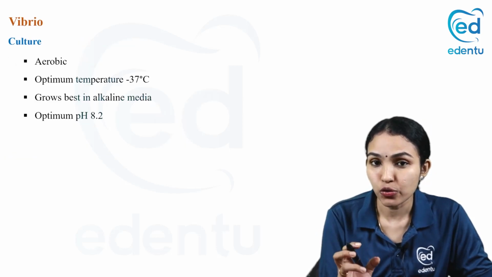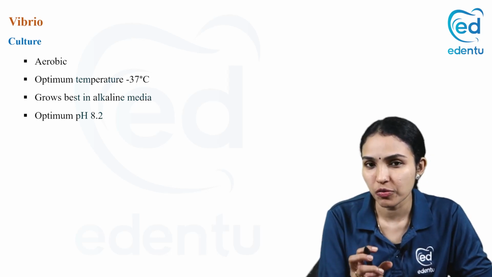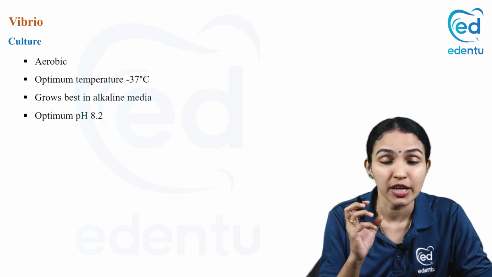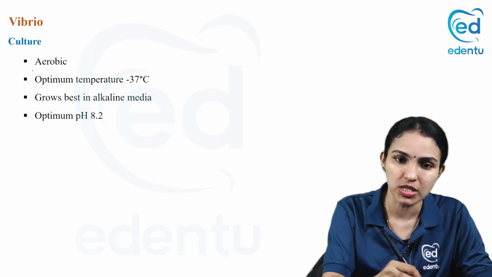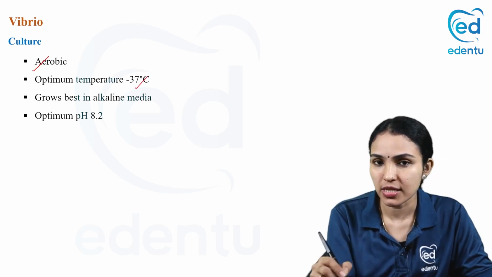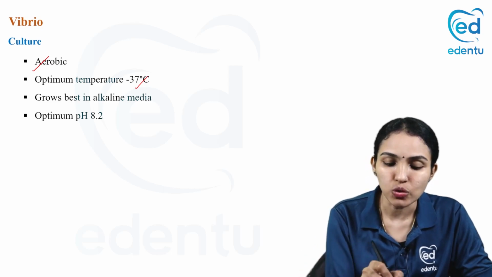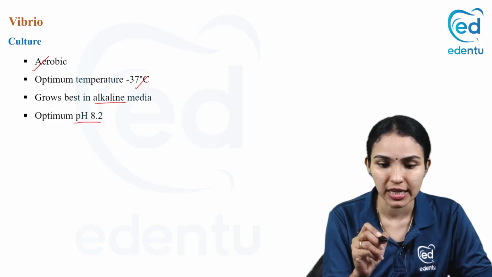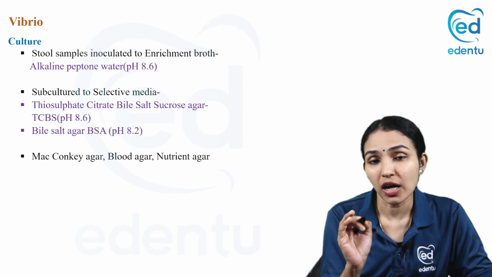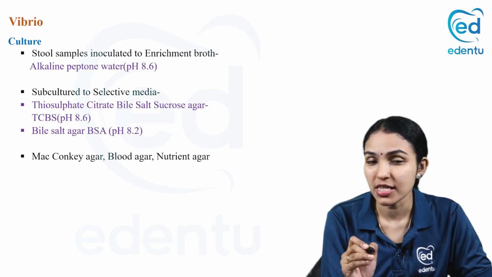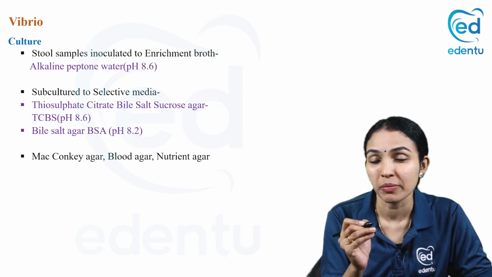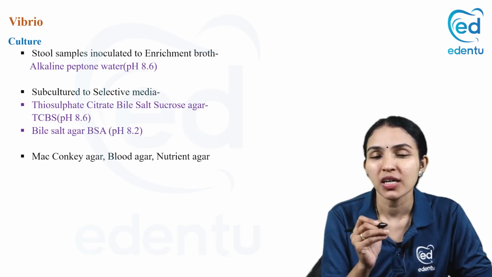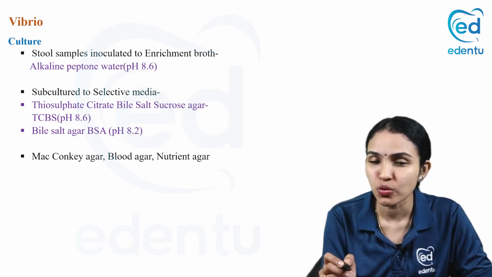This bacteria is aerobic, so when you think about the culture of Vibrio cholerae, you have to be sure that this is put in an aerobic incubator. It needs oxygen and the temperature is 37 degrees Celsius and it grows best in alkaline medium. The optimum pH for growth is 8.2, alkaline pH. So like how we learned for typhoid in Salmonella, hope you might be remembering that we needed an enrichment growth and selective medium. Why? Because we are inoculating stool samples.